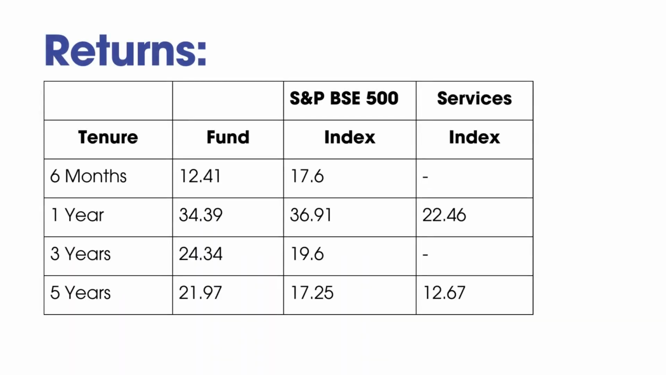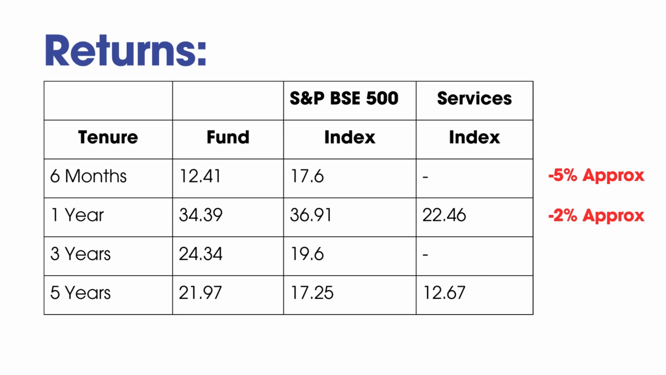Coming to the performance of the fund, over a 6 months period, the fund has given 12.41%, while the index S&P BSE 500 has given 17.6%. Here 5% lower returns are there, but it's not a concern, friends, because it's a very short period. Over the longer period, if the fund is beating the benchmark, we can expect it is performing well. And coming to the 1 year return, 34.39% is the return given by the fund, where the index has given 36.91%. So here also 2% down is there, but it's almost exactly 2%. For 1 lakh, it's 2,000.